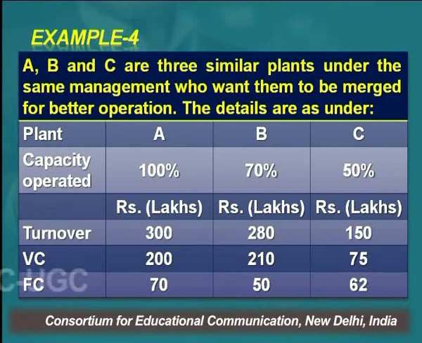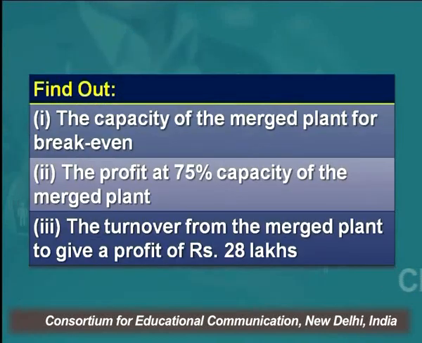So variable cost is 200 for A. I am not using the word lakhs again and again, right? For B it is 210, and for C it is 75. And the fixed costs of the three plants are 70 lakh, 50 lakh, and 62 lakh, right? So what you are given is turnover, you may call it sales, variable cost and fixed cost of the three plants when they are operating at different capacity utilization. A is operating at 100%, B at 70%, and C at 50% capacity utilization.